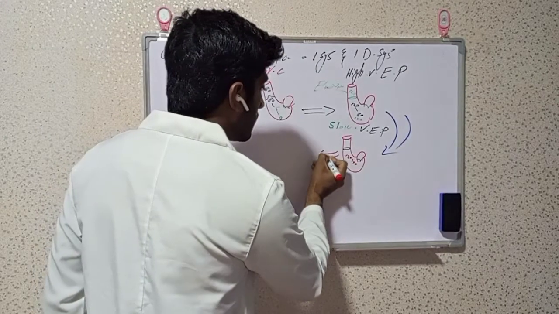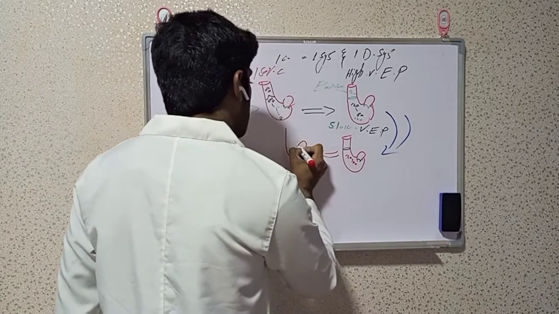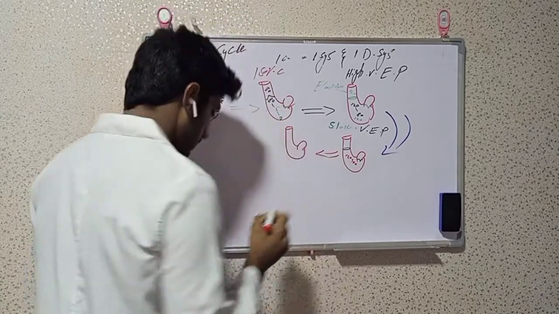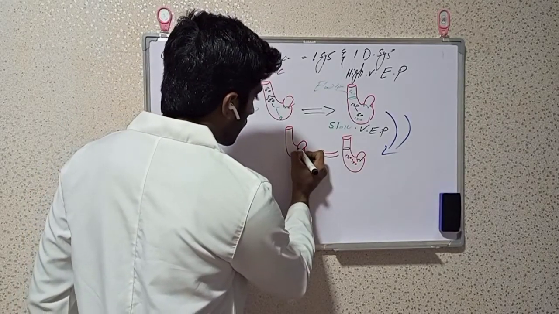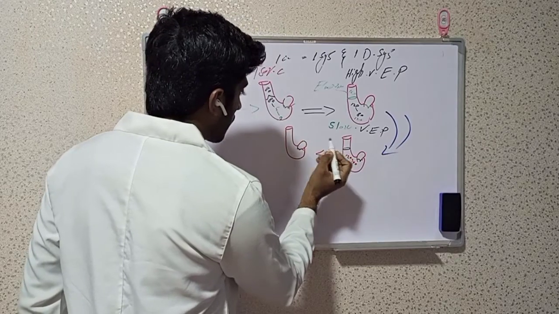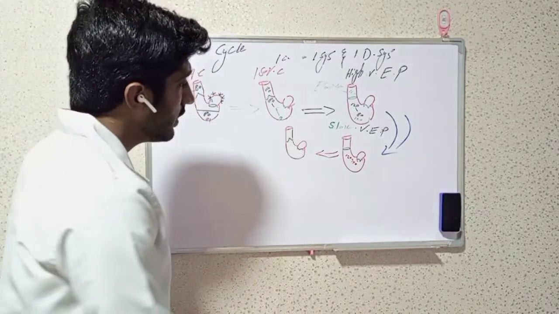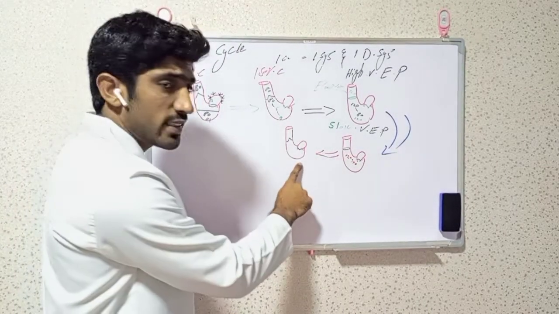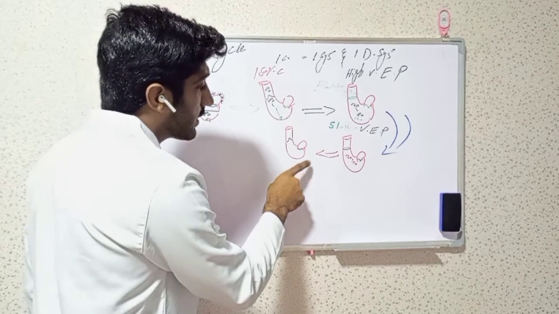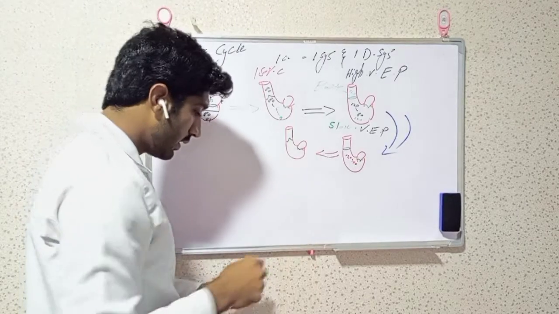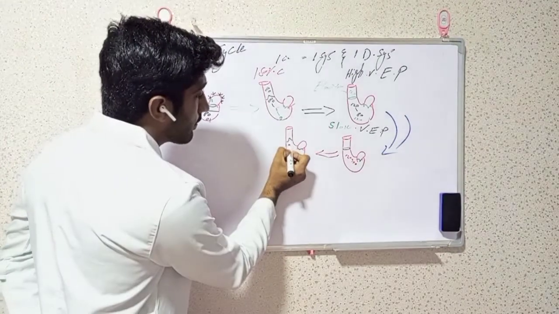the next phase. Again we have to draw all the structures of that side of the heart. After that, relaxation of the ventricle starts. When the ventricle starts relaxing, pressure in the ventricle becomes low, lower than 80.